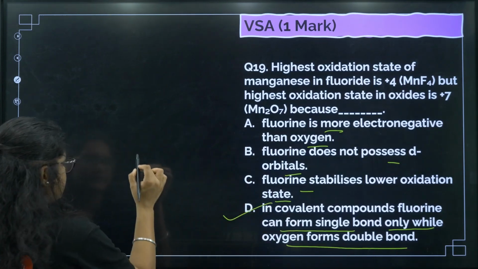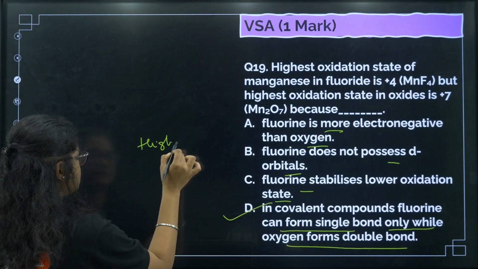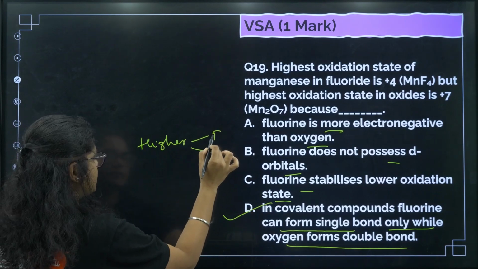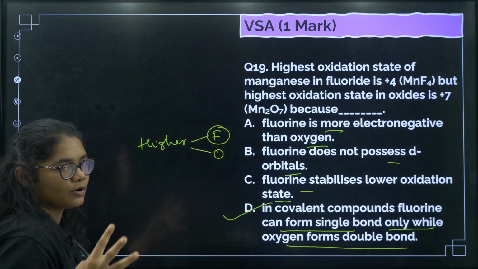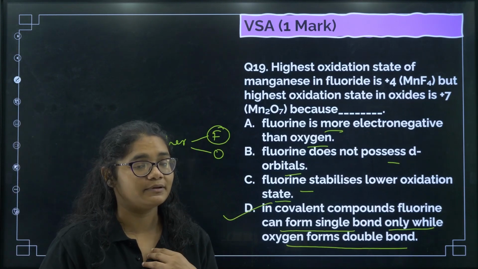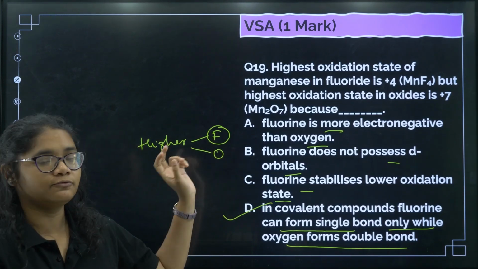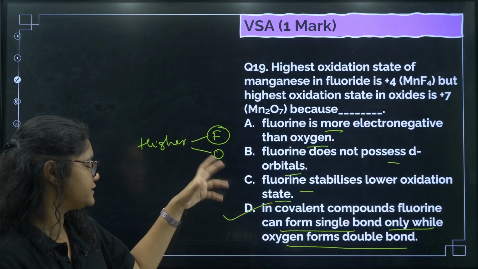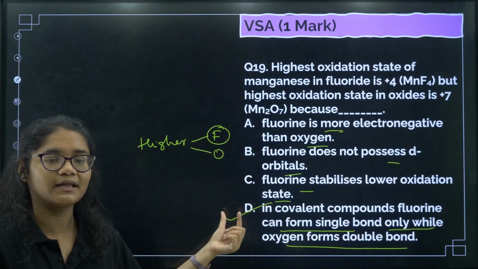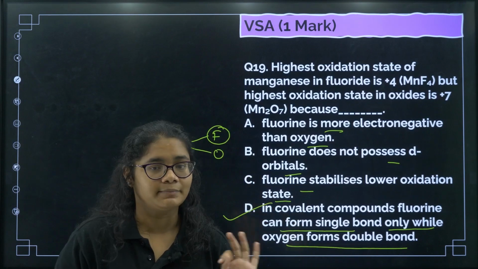So what happens here? See, higher oxidation states are generally stabilized by fluorine and oxygen. But if a question is asked, out of fluorine and oxygen, which can stabilize better, then answer has to be fluorine. Okay, but here oxygen stabilizes the higher oxidation state better, because oxygen can form multiple bonds.